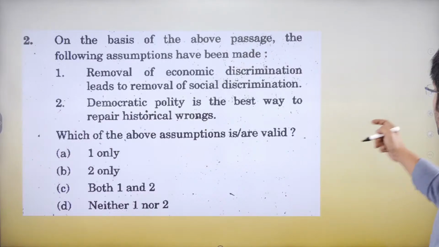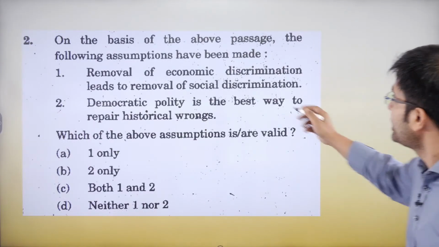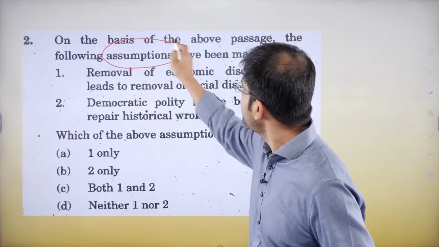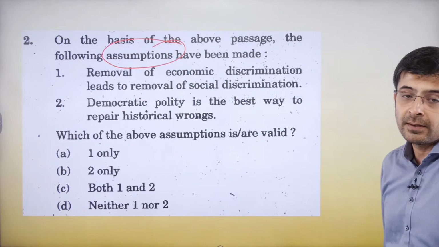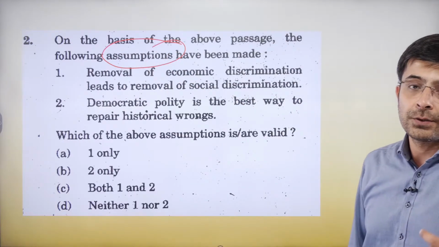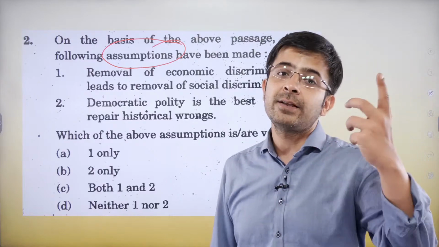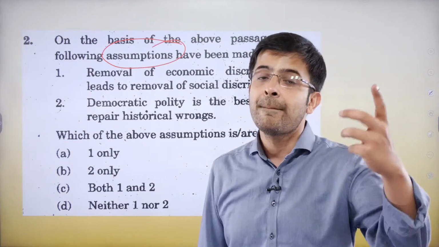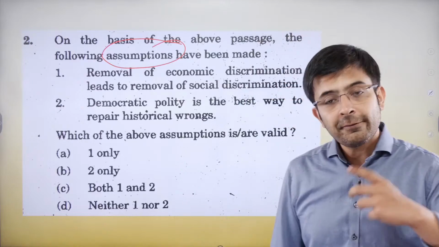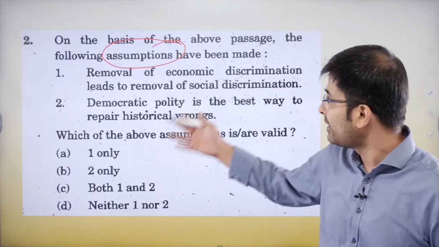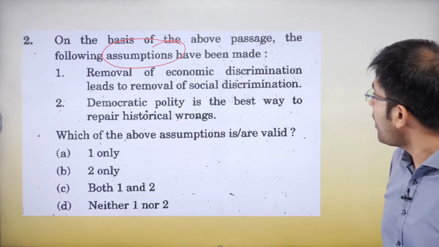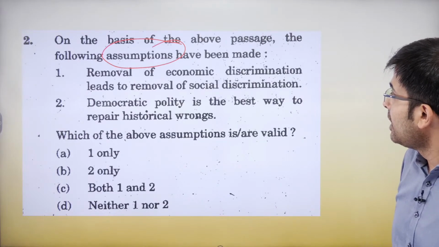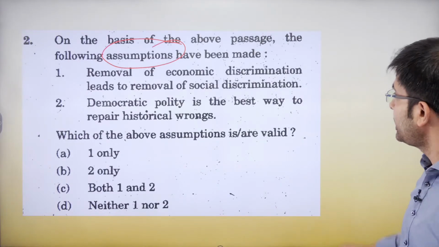Okay, now we'll carry out the assumption evaluation here. Which of the assumptions have been made by the author that you should also make so as to have the information in the passage be true? You'll have to find those similar assumptions. Number 1, removal of economic discrimination leads to removal of social discrimination.